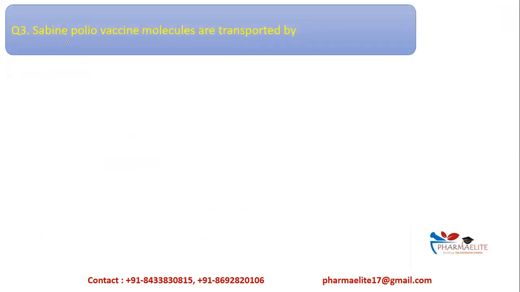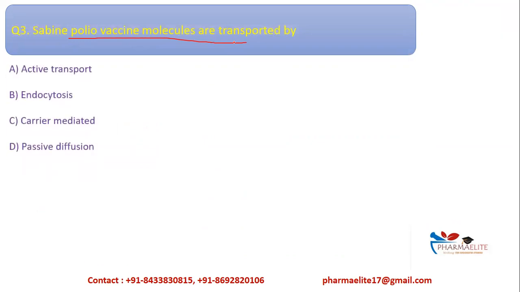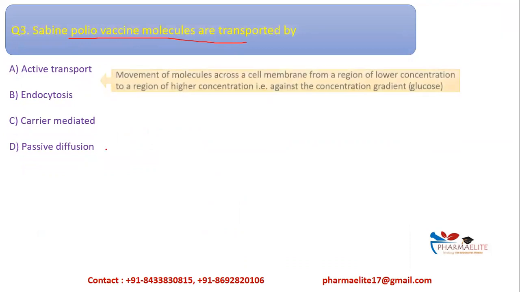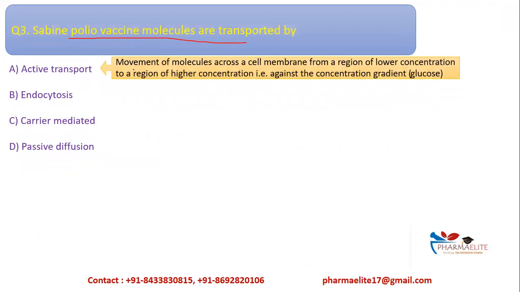Sabin polio vaccine molecules are transported by dash. That is, how is a Sabin polio vaccine transported? Options: active transport, endocytosis, carrier-mediated transport, or passive diffusion. Now let us have a look at each one. Active transport is the movement of molecules across a cell membrane from a region of lower concentration to higher concentration, that is against the concentration gradient.